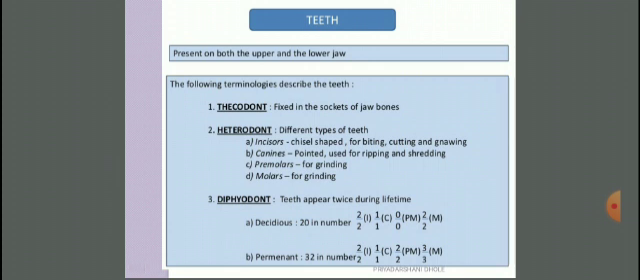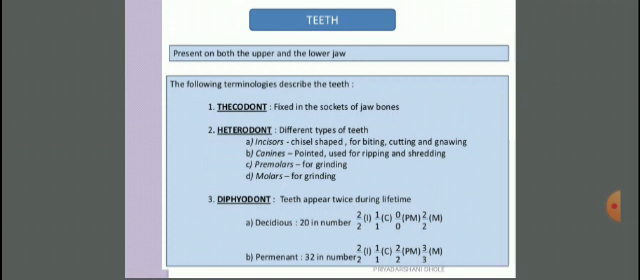Now, teeth are present on both the upper and the lower jaw. The following terminologies describe the teeth. First one is thecodont. The teeth are fixed in the sockets of the jawbone, and this is called thecodont teeth. Heterodont means different types of teeth, like in human beings or mammals.